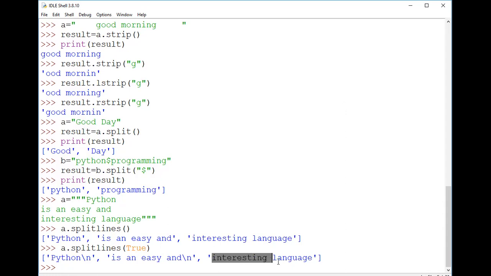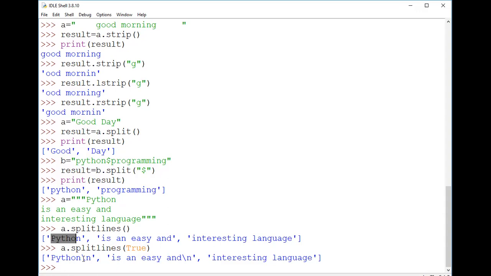And here is interesting language. Now, interesting language is the end, so there is no \n here, because there is no 4th line. The 3rd line is the last line here. So if you provide True, the keepend, that is \n, will be displayed.